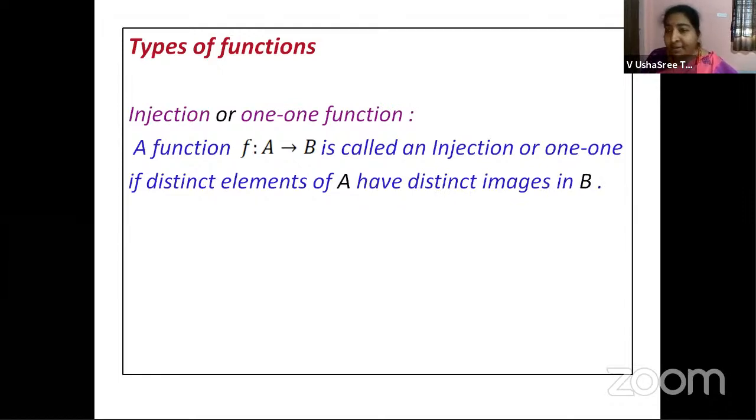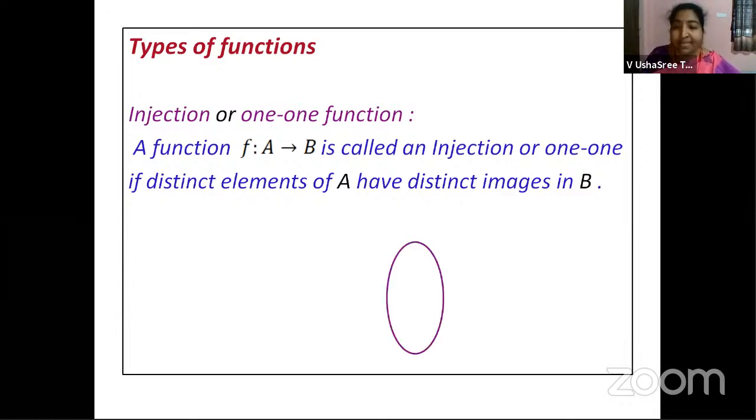That means every element in set A should have only one image in set B. Got it, children? And the images you are getting, each and every element in set A should have a different image. The elements in set A cannot have the same image, like what we have seen as the third example in relation, right? We have seen many to one. It's not like that. It should be only one related to one element.